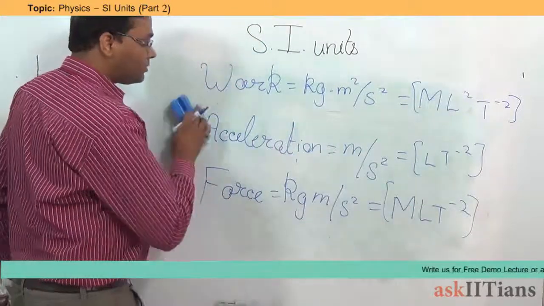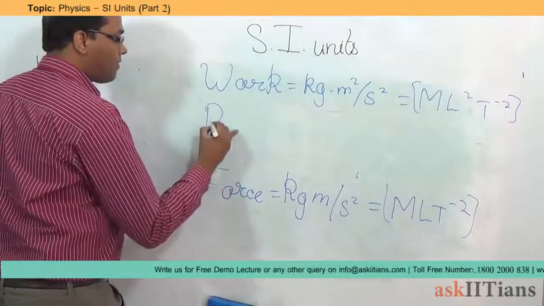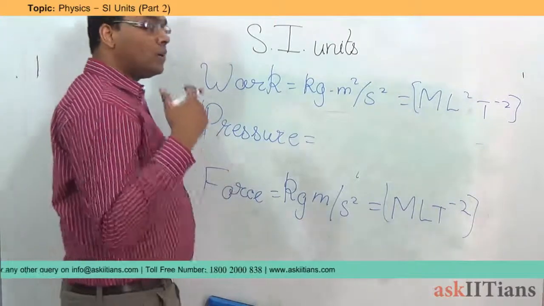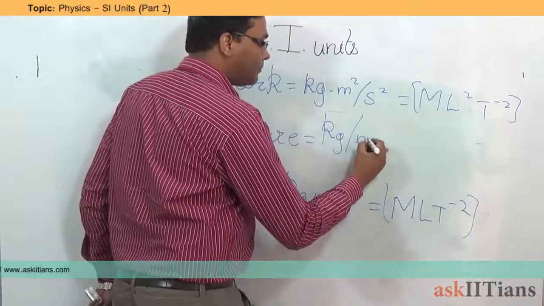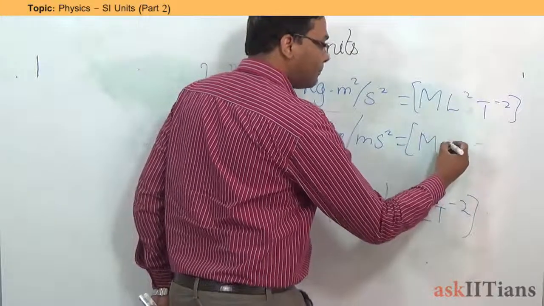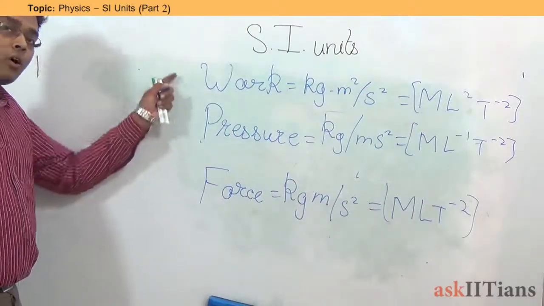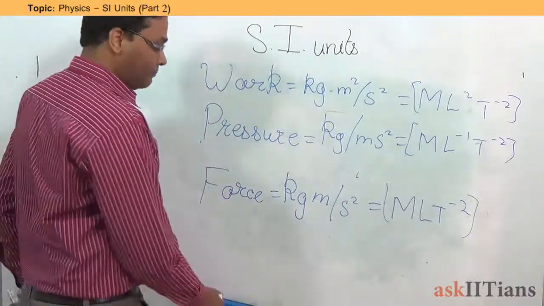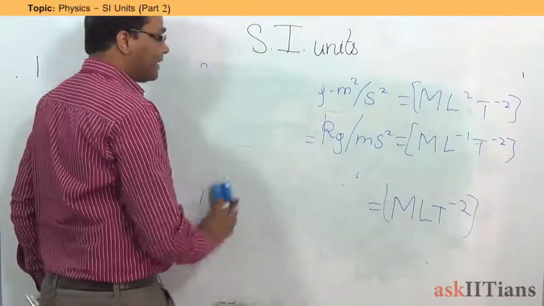Then, coming to the case of pressure, pressure was defined as force per unit area. So it will be kilogram divided by meter second square. This here is going to be represented as M L raised to the power minus 1 T raised to the power minus 2. Again, you can see that these are all quantities that have been derived from force, and all of them have different units. So you cannot add each one of them. You cannot add this to this. So this is what is our dimension.